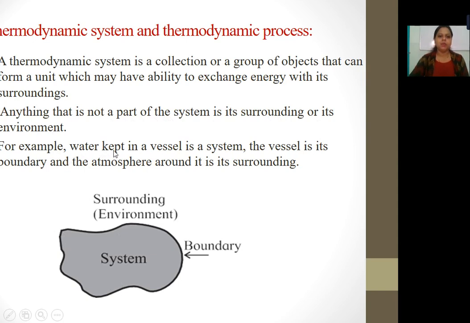For example, water kept in a vessel is the system. The vessel is its boundary and the atmosphere around it is the surrounding. This is just a simple example to understand the thermodynamic system, and the thermodynamic process we'll see in the next slides. This is about the thermodynamic system.